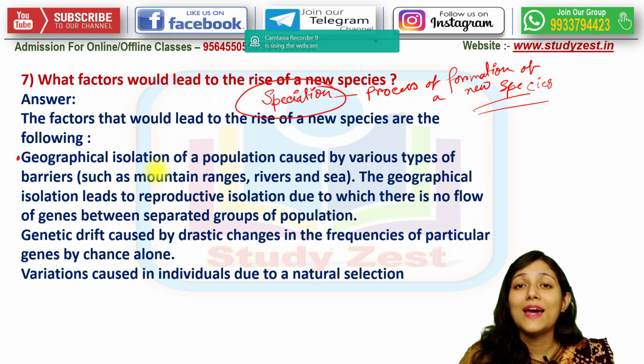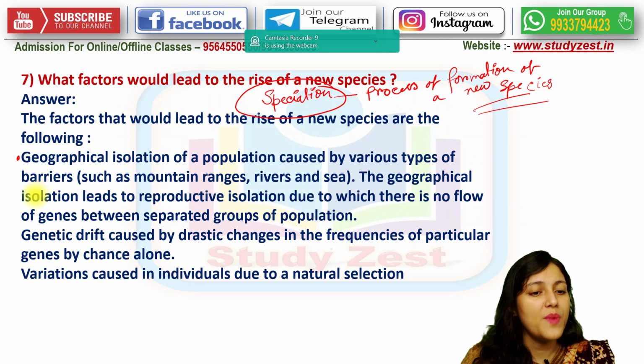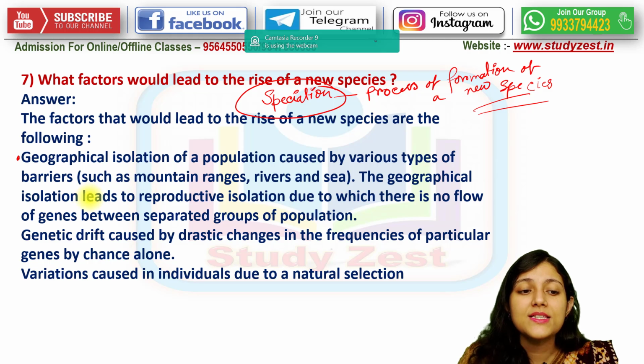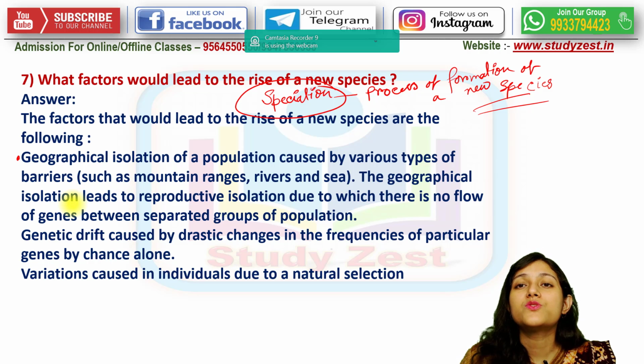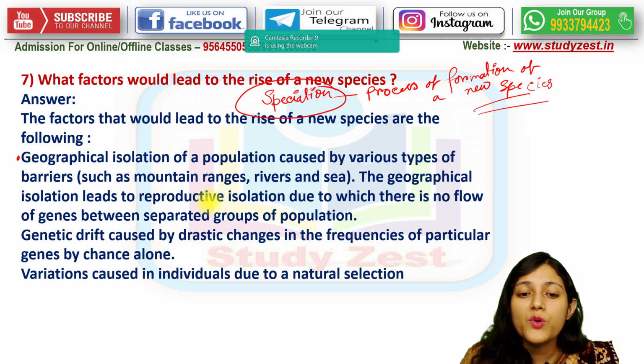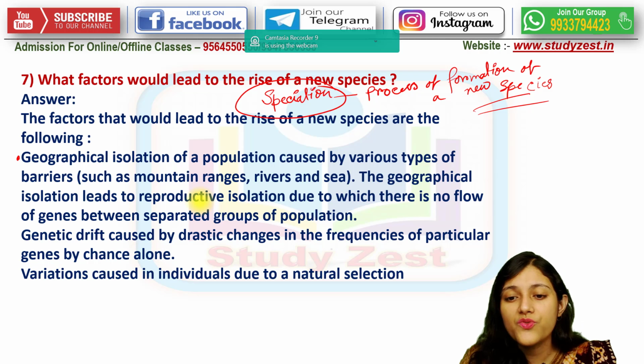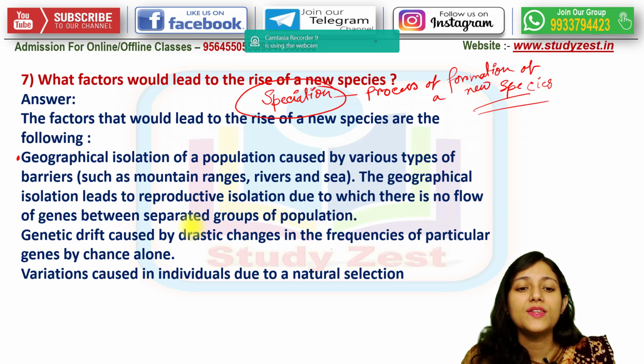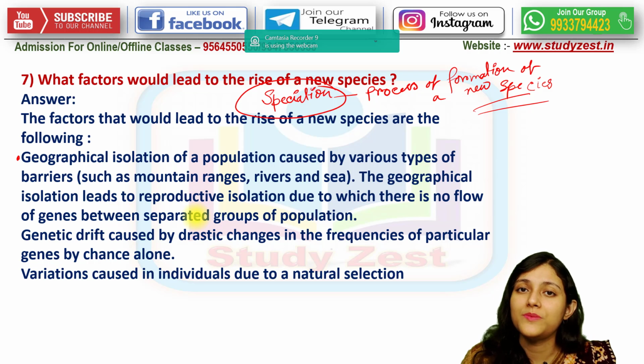So geographical isolation of a population caused by various types of barriers, such as a mountain range, or there could be a river on the way, or a sea or ocean on the way. Okay. This geographical isolation leads to reproductive isolation, due to which there is no gene flow between the separated groups of population.